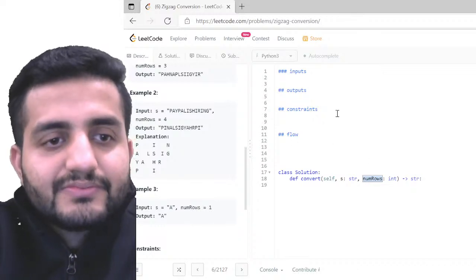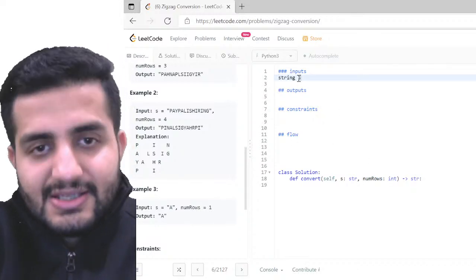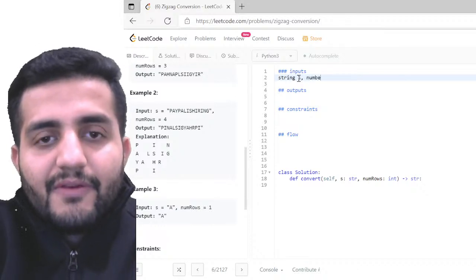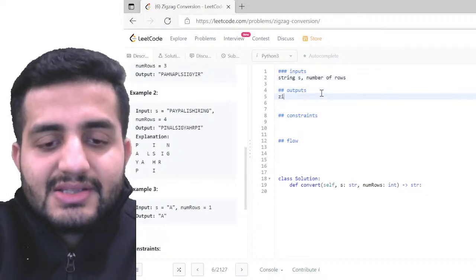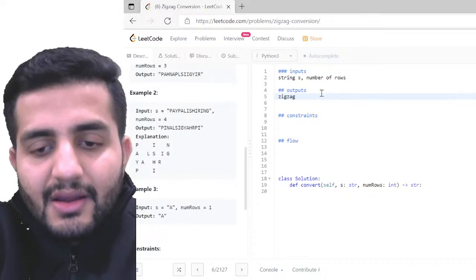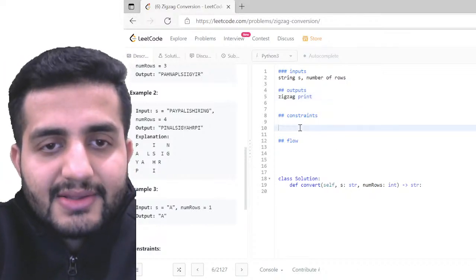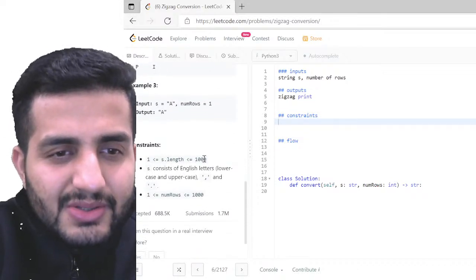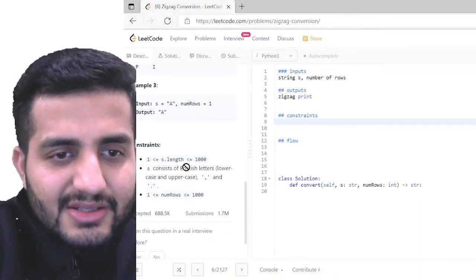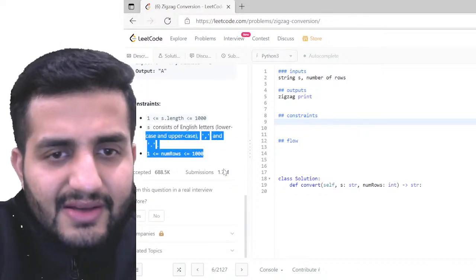So basically, input is my string s, and the number of rows I also have to define. The output is the zigzag print. That's what I have to do. And the constraints: S consists of English letters only, so that's fine, and these are fine too. Okay, so the flow.